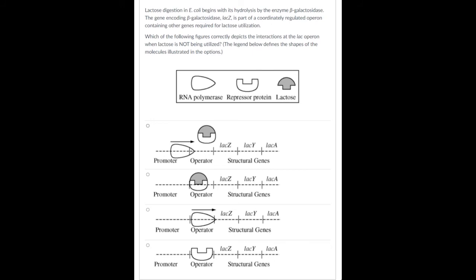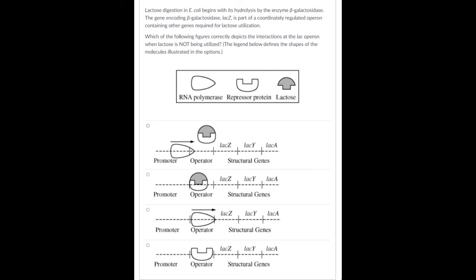We know that RNA polymerase binds to the promoter, and if the repressor is bound to the operator, it's going to prevent the transcription of all of these genes downstream of it.